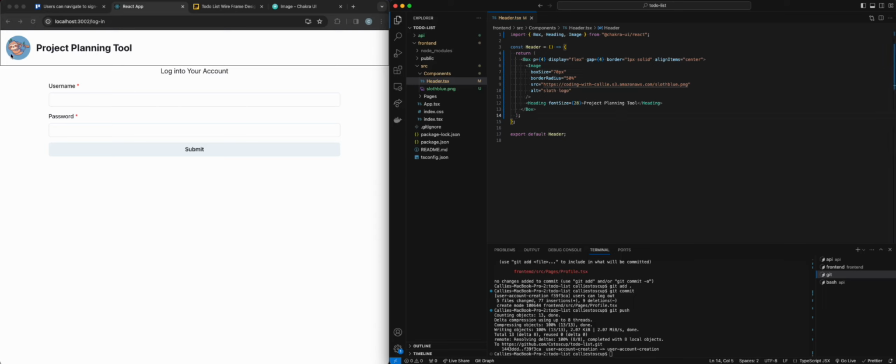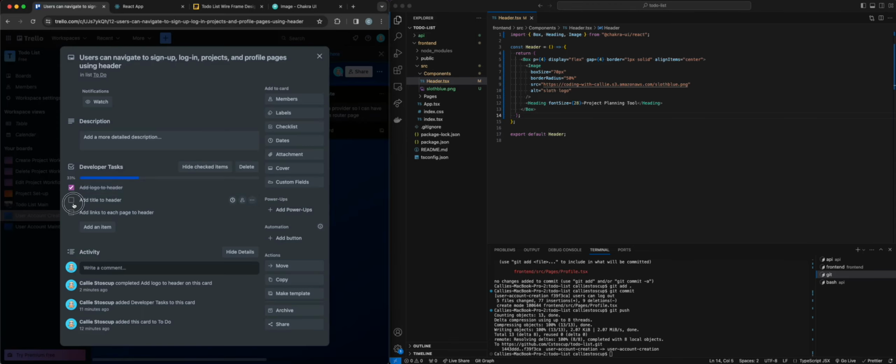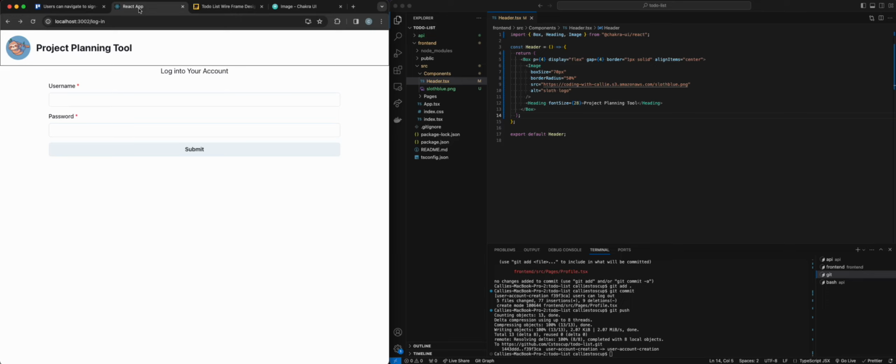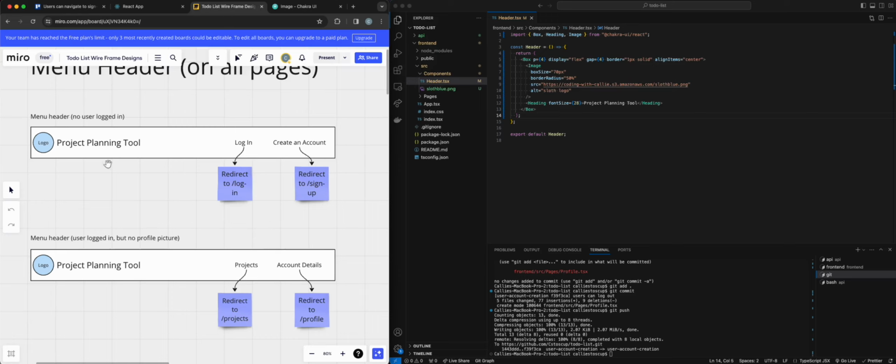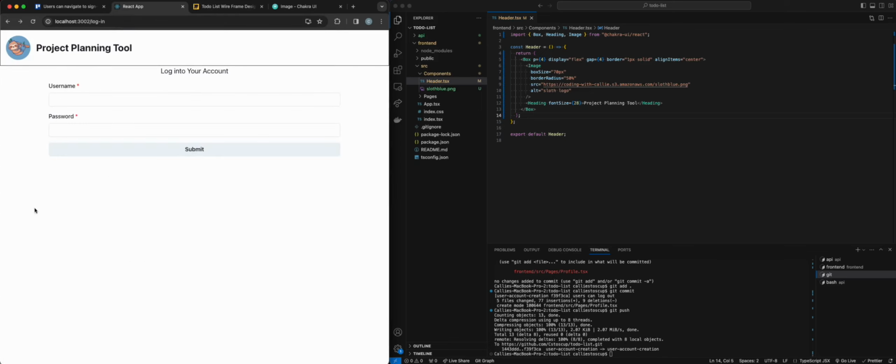All right. So now we need to have our links here. So I'm gonna add this. If you are at work or you're working with a designer, it's going to be a lot more specific than my wireframes. My wireframes are just a general idea of where things should go and what the functionality should be, okay? If you're working with a designer, you're going to have this is what the font size should be, this is what the size of the logo should be, this is what color they're supposed to be. It will be very specific.